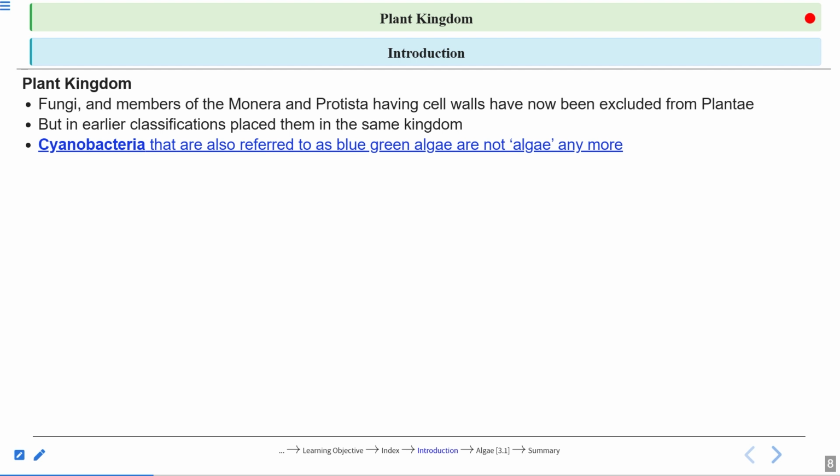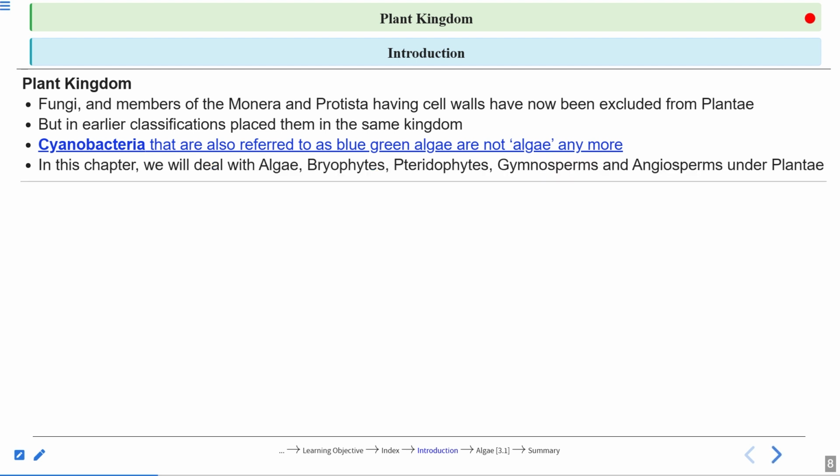Monera have prokaryotic cells, and cyanobacteria are again prokaryotic cells. So they cannot be kept with the algae, which are eukaryotic, right? So in the later classification system this was followed, and cyanobacteria were taken out from along with the algae and placed in Monera.